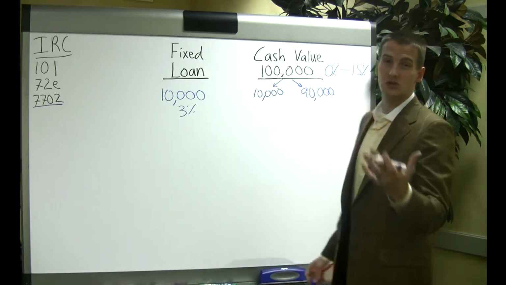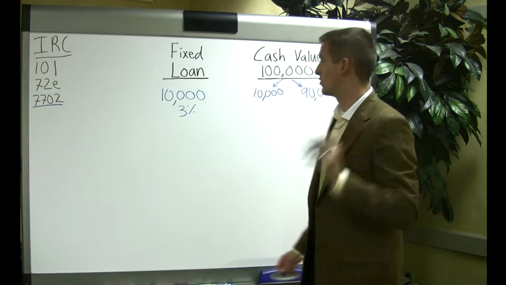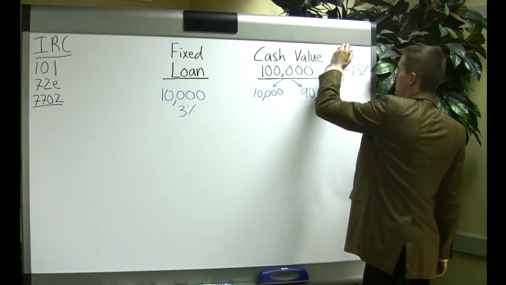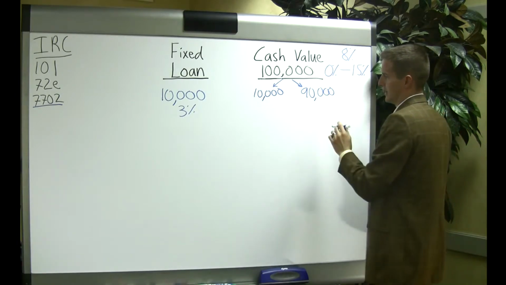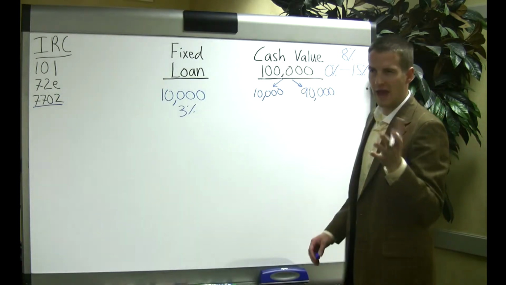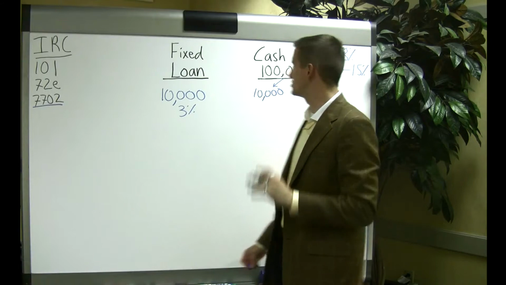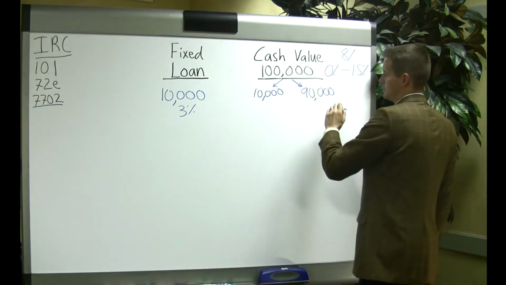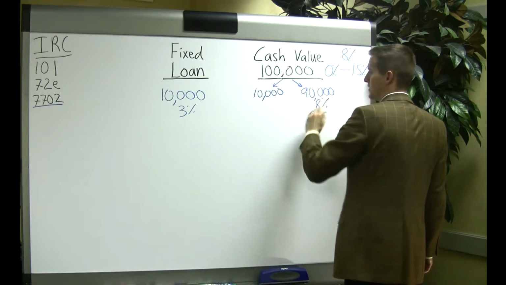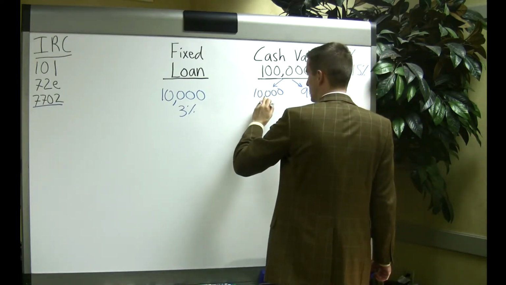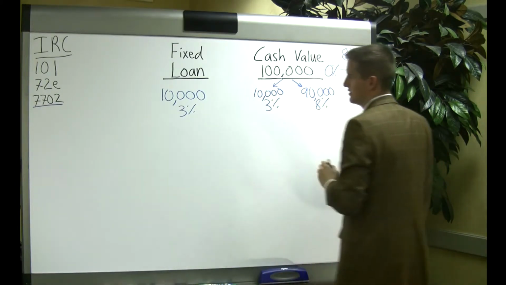And it's usually linked to an index like the S&P 500 or whatever index they use. Historically, they show about 8% average, so we're going to say 8%. This cash value has been earning an average of 8, some years higher, some years lower. This $90,000 is earning 8%. This $10,000 earned a guaranteed rate of 3.